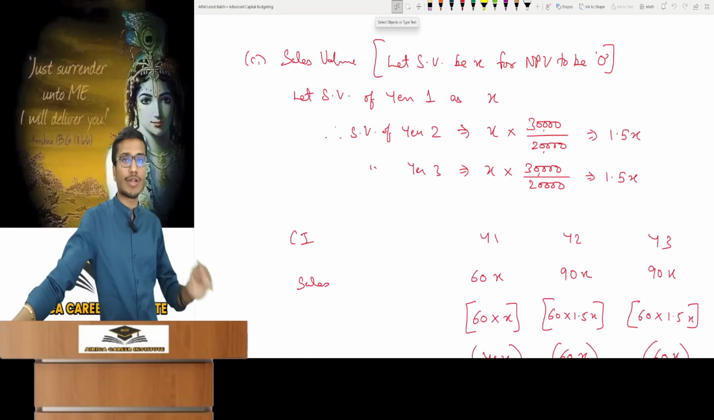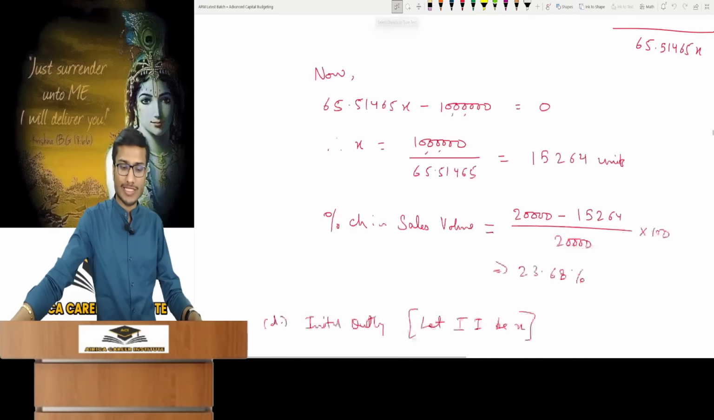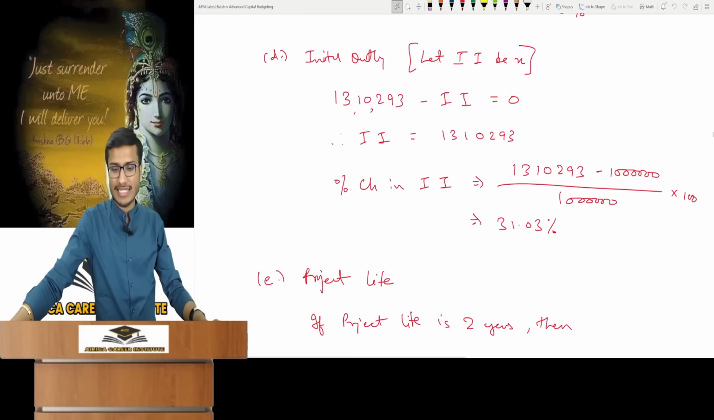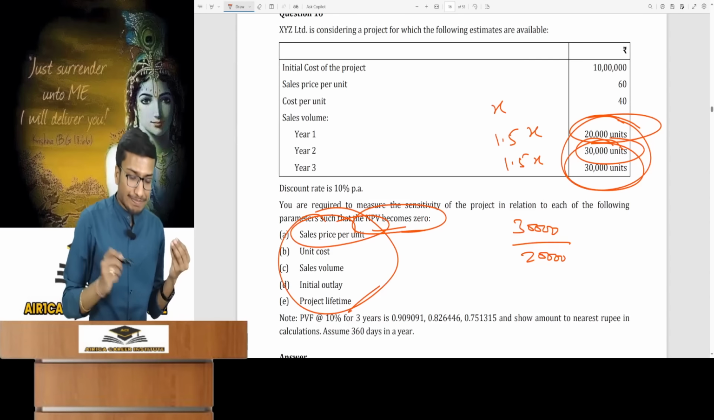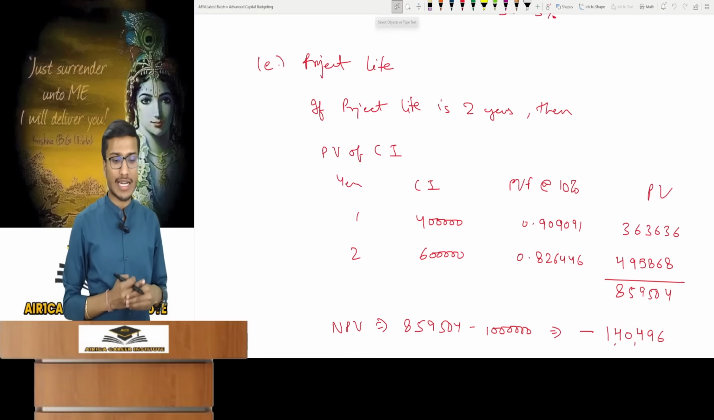I have calculated the sales volume for all 3 years. After this, sales, variable cost, the rest is the same equation. Here, initial outlay is assumed to be 0 and this is a very easy case. Then project life. What should be the change in project life so that your NPV becomes 0? In this, you will have to calculate in a special way.